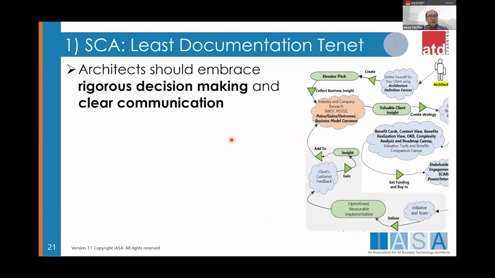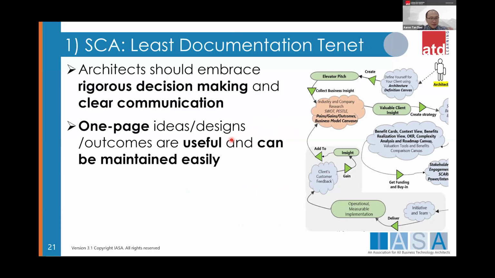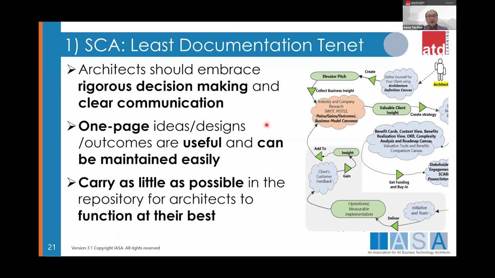So the first one, less documentation tenet. Of course, this one should embrace rigorous decision making and clear communication, right? So with the canvas, everything is on one page, and you don't need to write a few paragraphs for people to read and get confused, right? Everything is on one screen, architecture in a page. Okay, one page idea. Design outcomes are useful and can be maintained easily, right? So carry as little as possible in the repository for architects to function at their best. So that's basically the less documentation tenet.